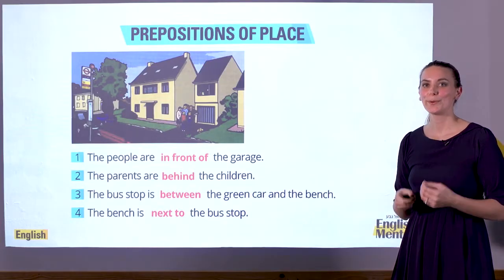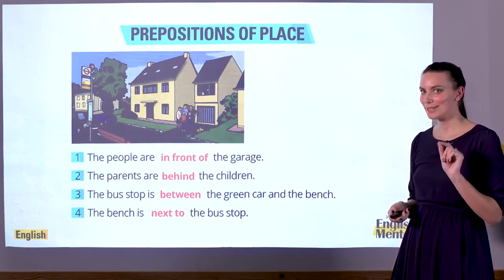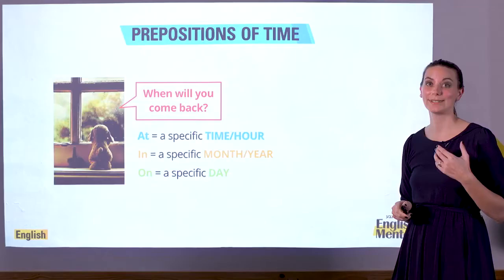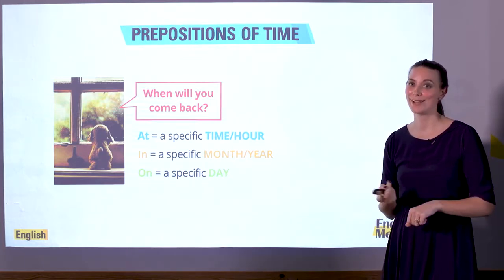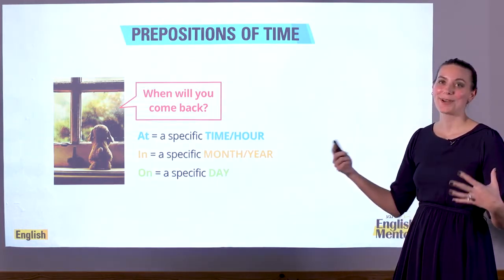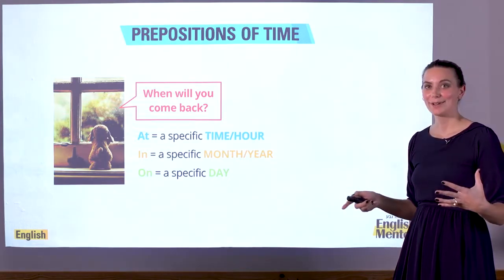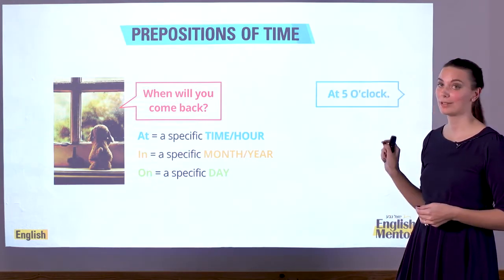All right, so we've just discussed prepositions of place. Quick teaser, in another lesson, we're going to talk about prepositions of time. And these are really great to know because we use them all the time. When will you come back? He's asking. We use at for a specific time or hour, like at 5 o'clock.